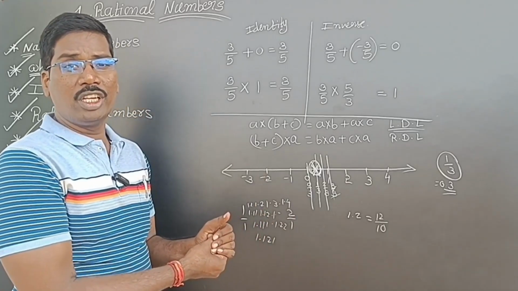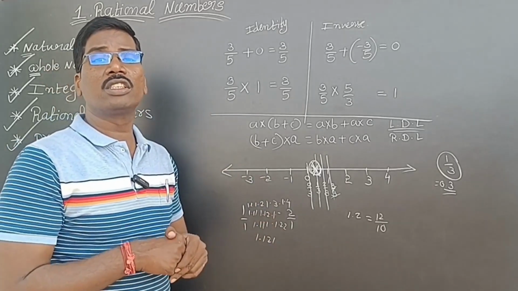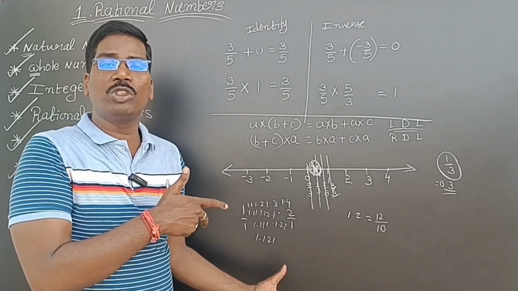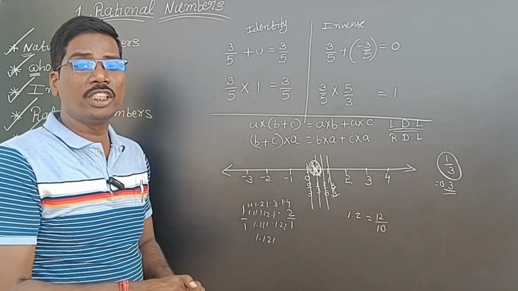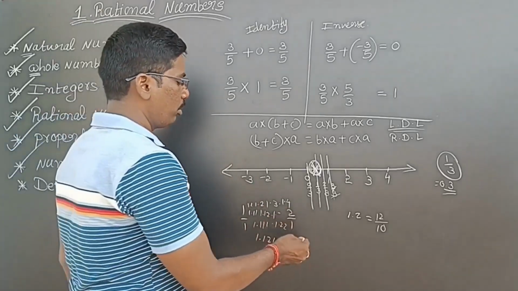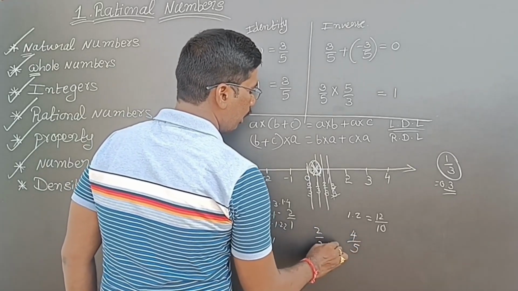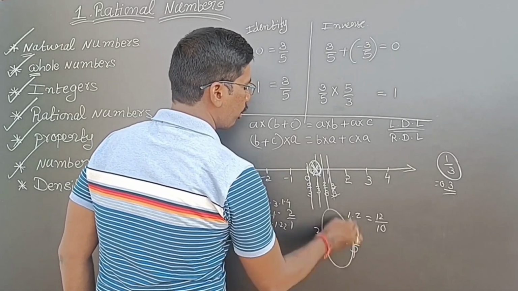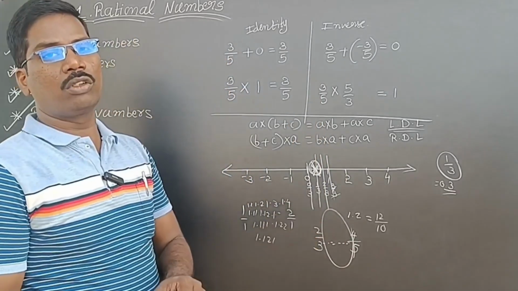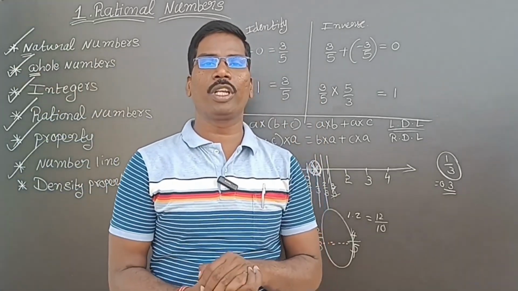So many decimals means it is having so much density. That's what is called density property: between any two rational numbers, there exist infinite rational numbers.